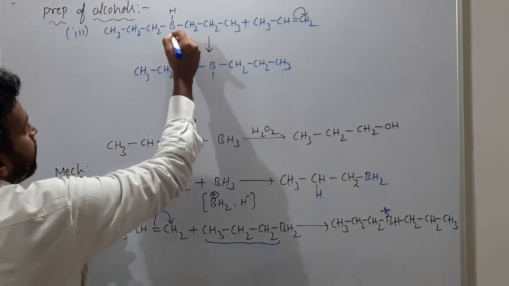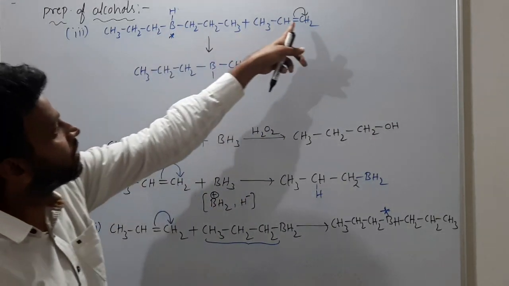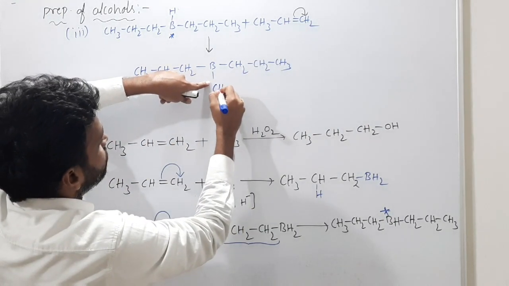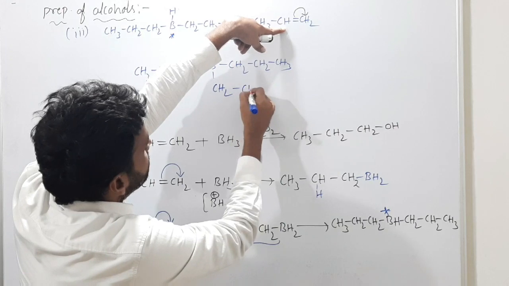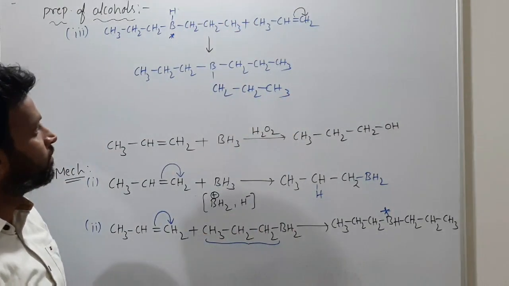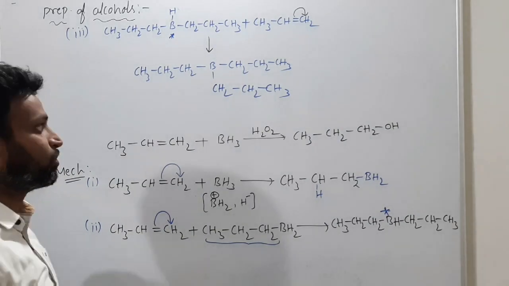So this boron will add on this carbon, and I will write here CH2, and this becomes CH2 and this one CH3. Three moles of alkene were added or not? Tell me. Three moles were added.